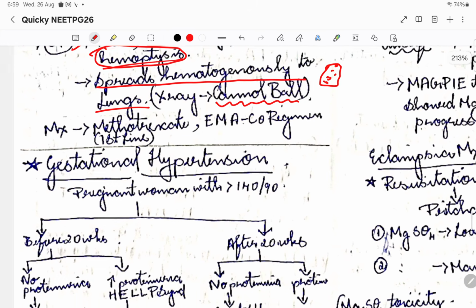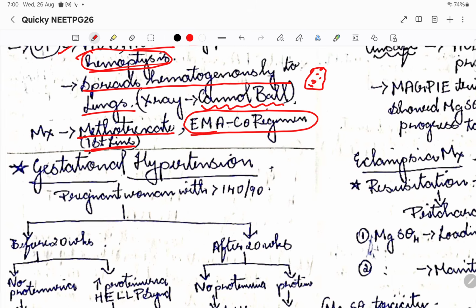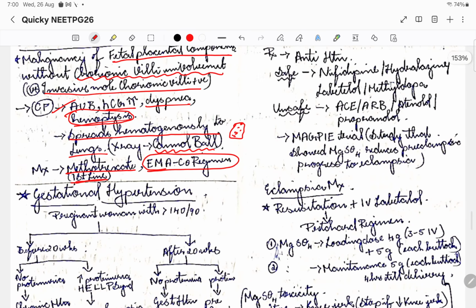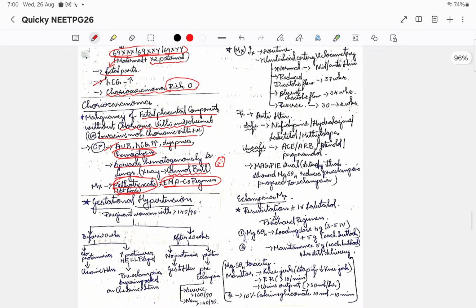Then how do we manage this? Basically we'll give methotrexate. This is the first line that we give. Then the EMA-CO regimen can be applied, but please remember, methotrexate is the first line. In the options they'll be giving methotrexate and EMA-CO, so please remember it is methotrexate that you have to choose as first line. Okay, so this is all about choriocarcinoma. So you got it right.